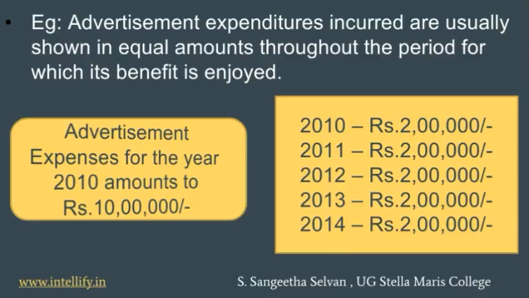Usually the advertisement expenditure incurred will not give benefit one time alone. The advertisement stays in the mind of the people, and it will induce the people to buy again and again. Therefore the benefit of the advertisement is also received for quite a long time. So its expense is also apportioned over a long period of time.